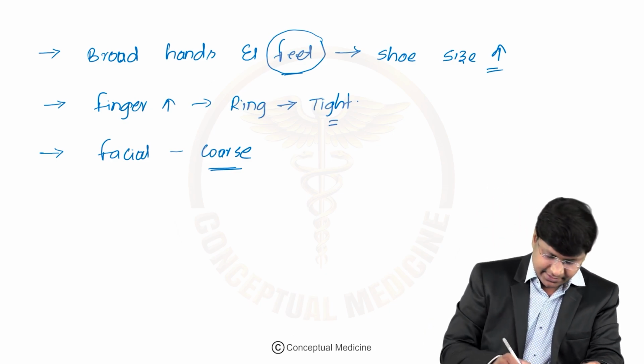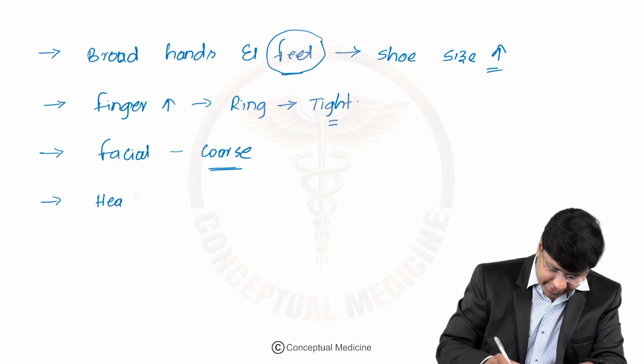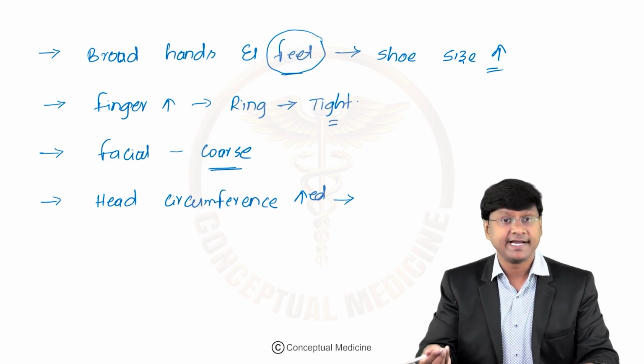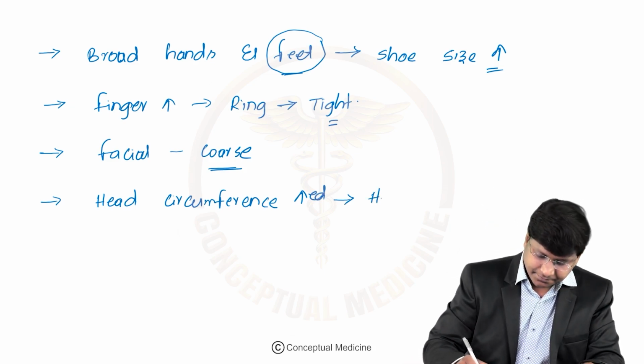Okay. And the head circumference is also increased. Please remember, as the head circumference is increased, the hat size is also increased.